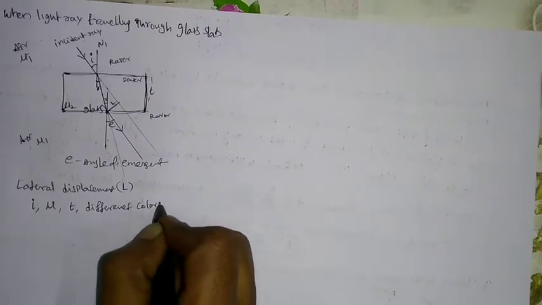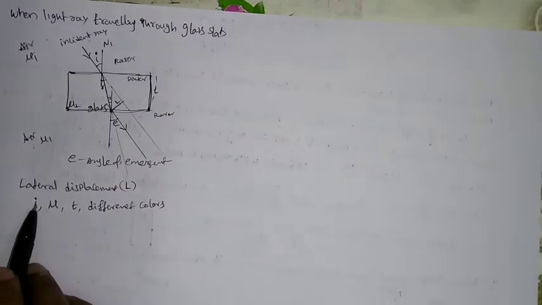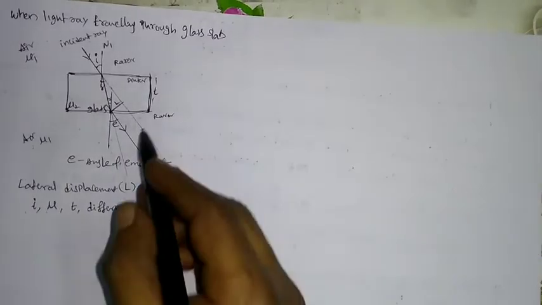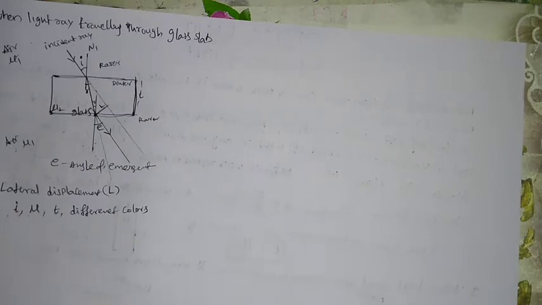If I is more, mu is more, T is more, then L is also more. So if these are all more, then we will get more lateral displacement.